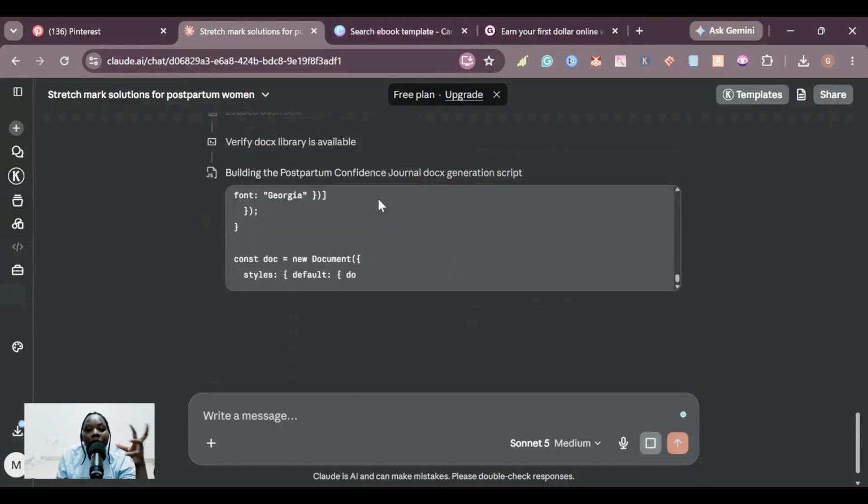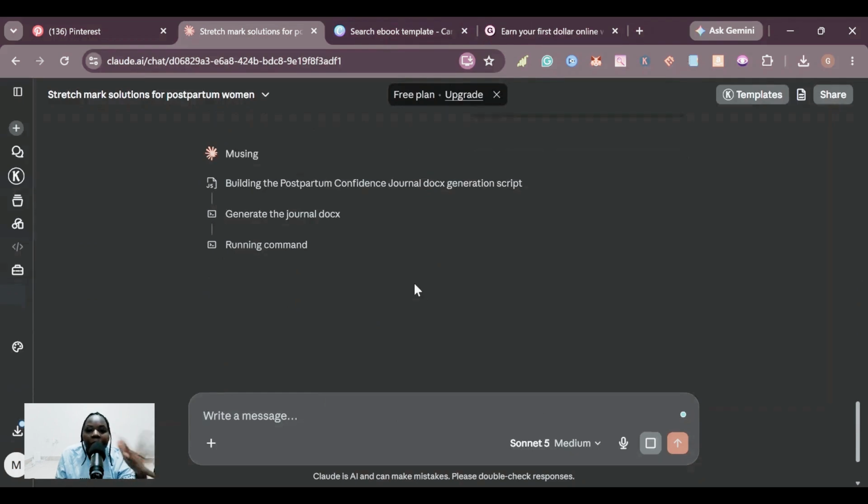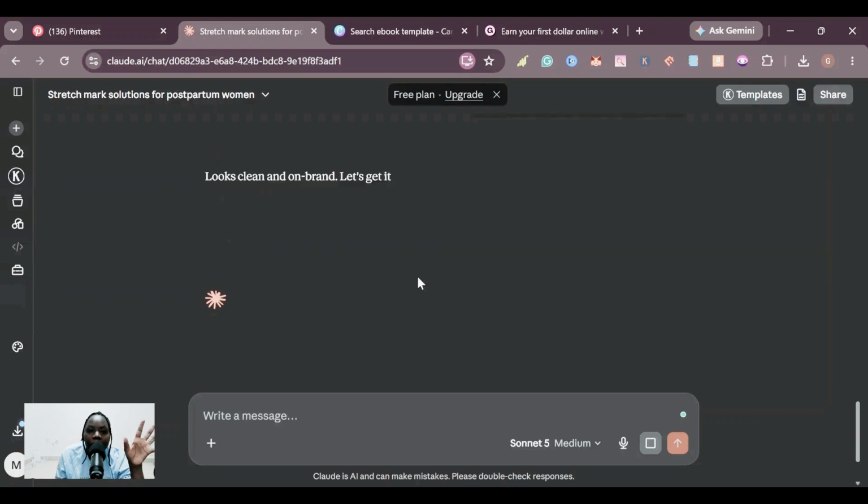So Cloud is going ahead to create the document that we want. Yes, you can either copy it and put it in Canva directly, or you can go ahead and copy it bit by bit. It depends on you what will work for you. Yes, so it's going ahead to create everything for us.